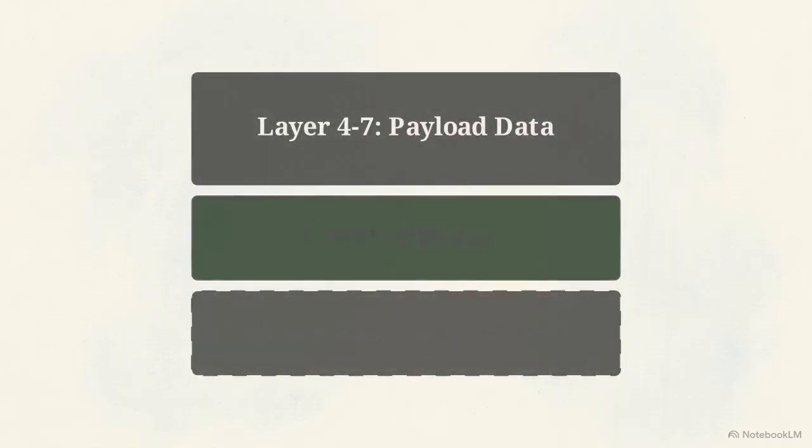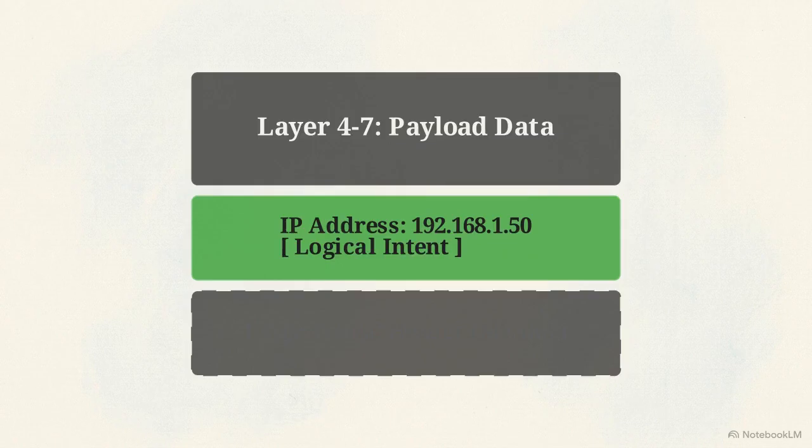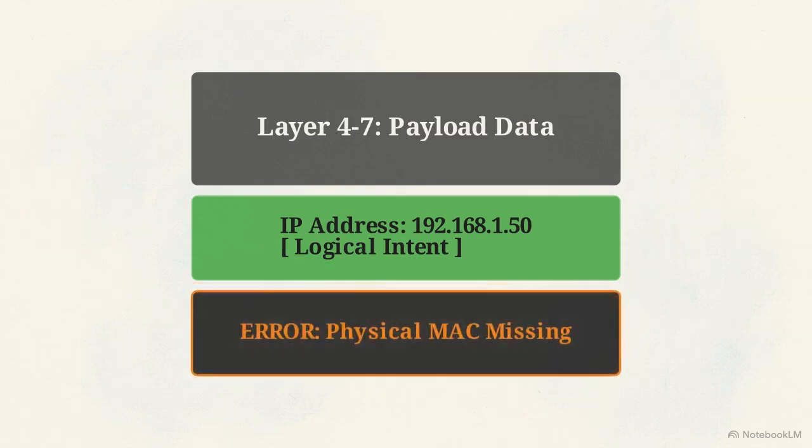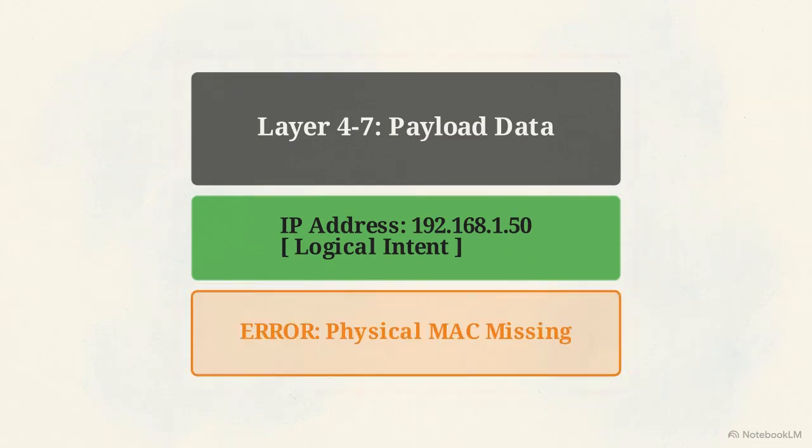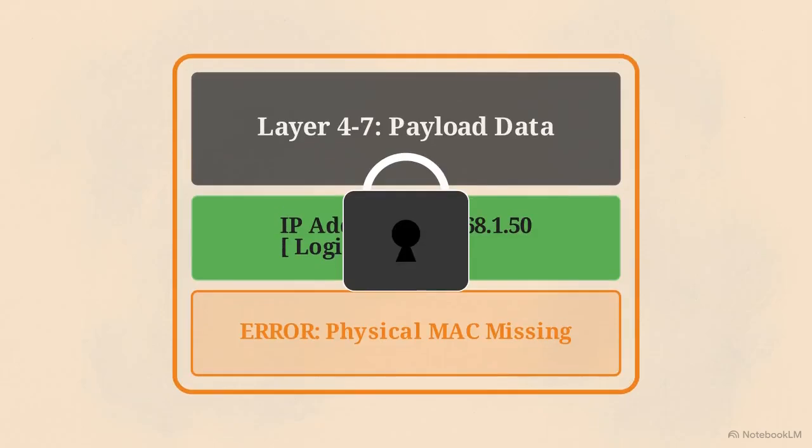This diagram of a network frame shows how the IP address segment is already filled with data. That IP provides the logical intent. It tells the system who we want to talk to. But to build the physical frame, the computer strictly requires a physical MAC address. Without it, it cannot finish building the frame. The system registers an error, and the packet locks down completely.